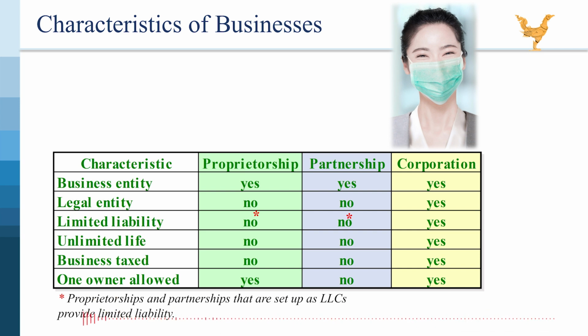Business taxed. No, profits from the business are not taxed separately. Instead, they are considered part of the owner's personal income and are taxed at the individual's income tax rate. This is often referred to as pass-through taxation. One owner allowed. Yes. This is the defining characteristic of a sole proprietorship. It's owned and run by a single person.